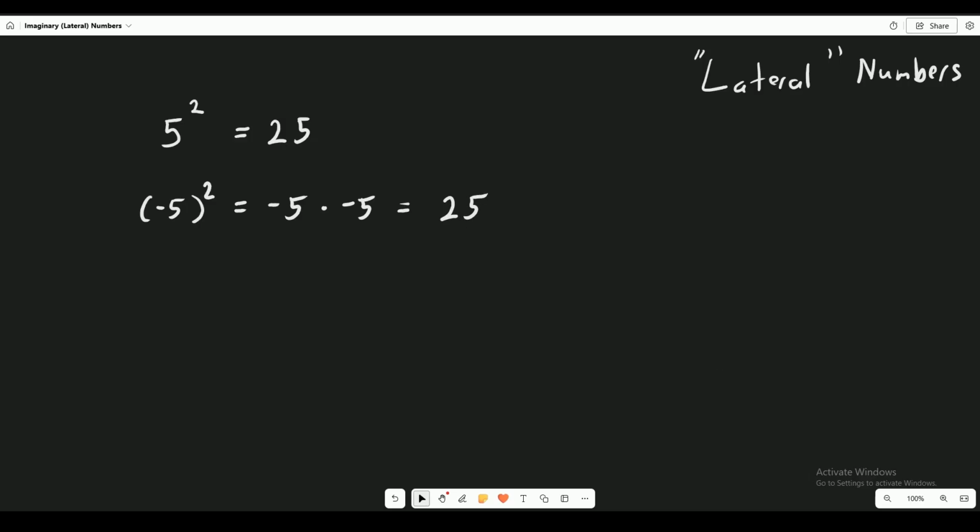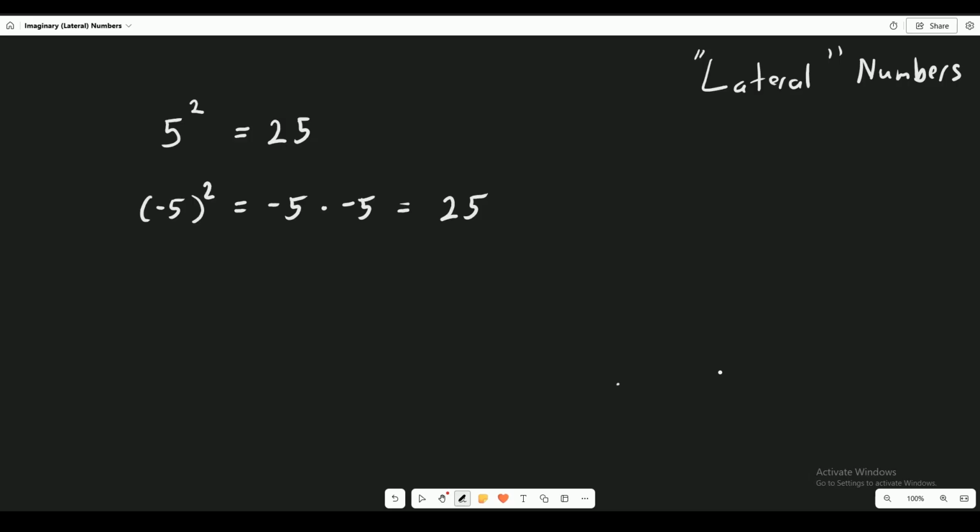So we're running into a problem. Whenever we square a number, whenever we multiply a number by itself, you get a positive number no matter what. And that's a consequence of multiplication, right? A positive number times a positive number equals a positive number. Well, what if I do negative? Negative times a negative is still a positive. So we can't possibly multiply a number by itself to get a negative number. You can try it yourself.